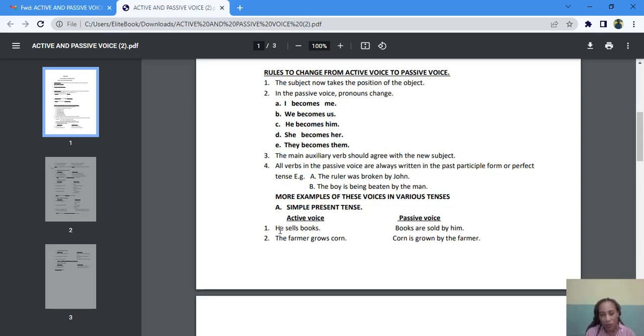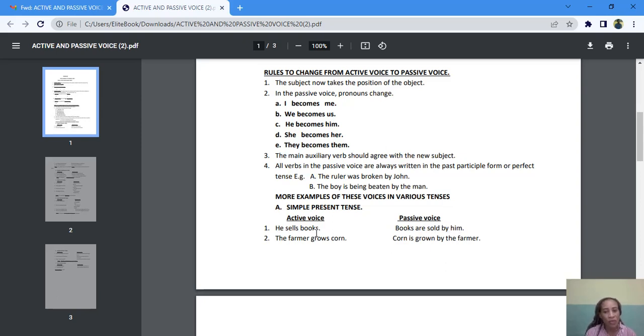Remember, we said that we are going to change this pronoun to the objective pronoun. This is the subjective pronoun. So we're going to change it to the objective pronoun, which is him. Okay, books are sold by him. You cannot say books are sold by he. No, that would be wrong.